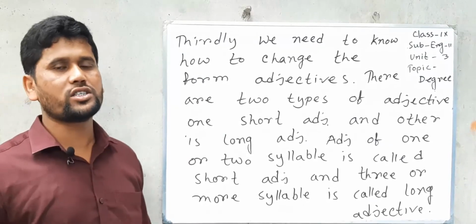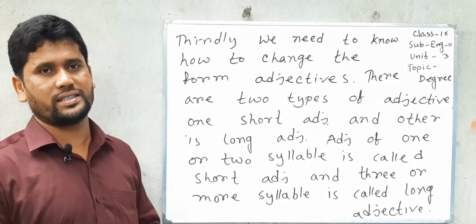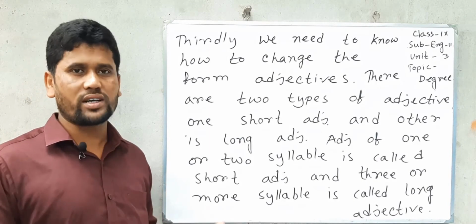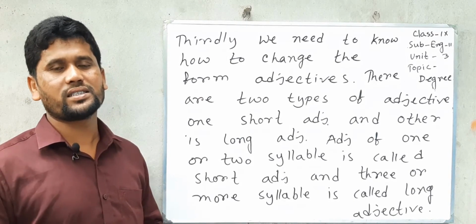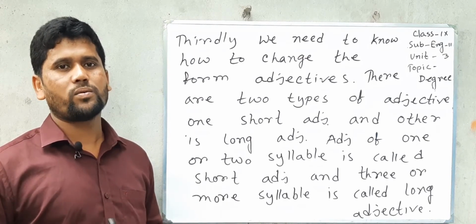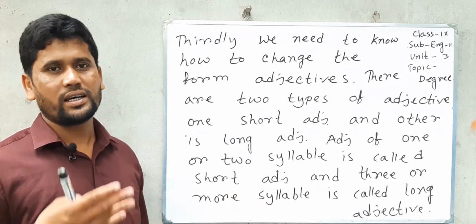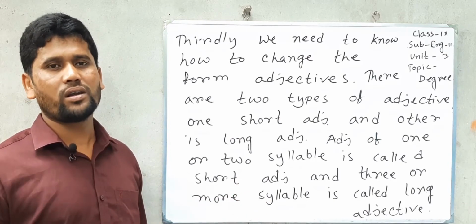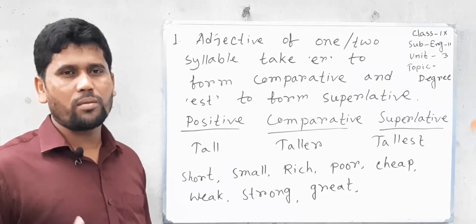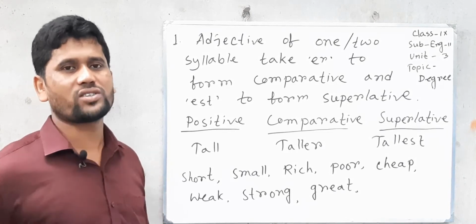Thirdly, we need to know how to change the form of adjective. There are two types of adjective. One is short adjective and other is long adjective. Generally, the adjective of one or two syllable is called short adjective, and adjective of three or more syllable is called long adjective. We can form comparative and superlative degree in various way.